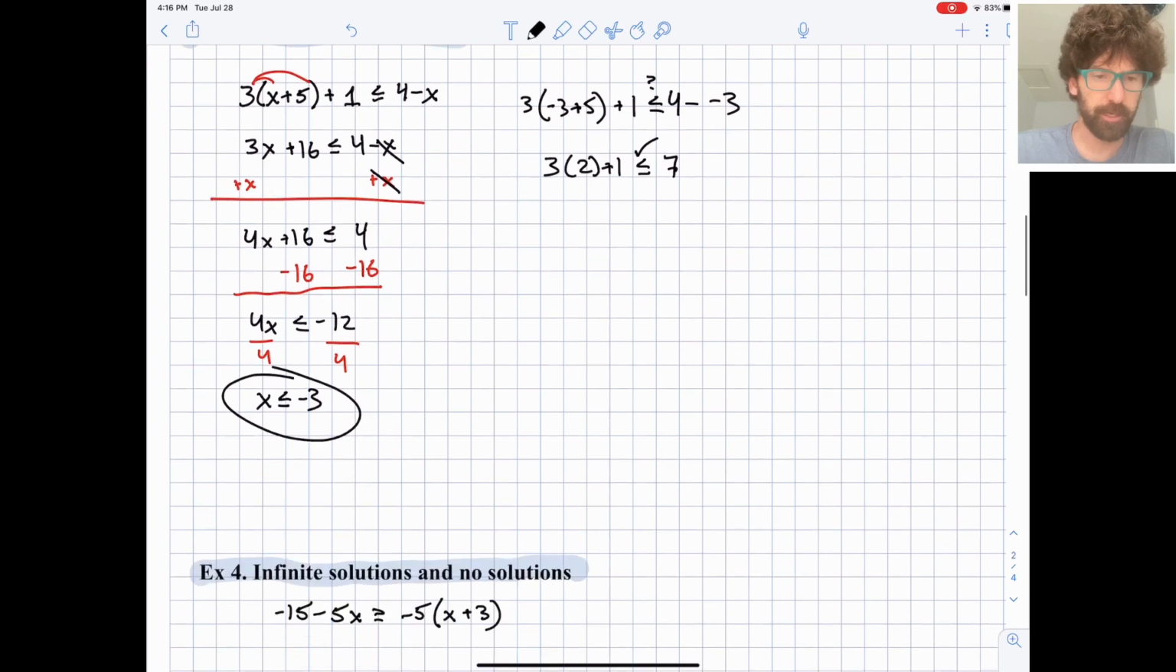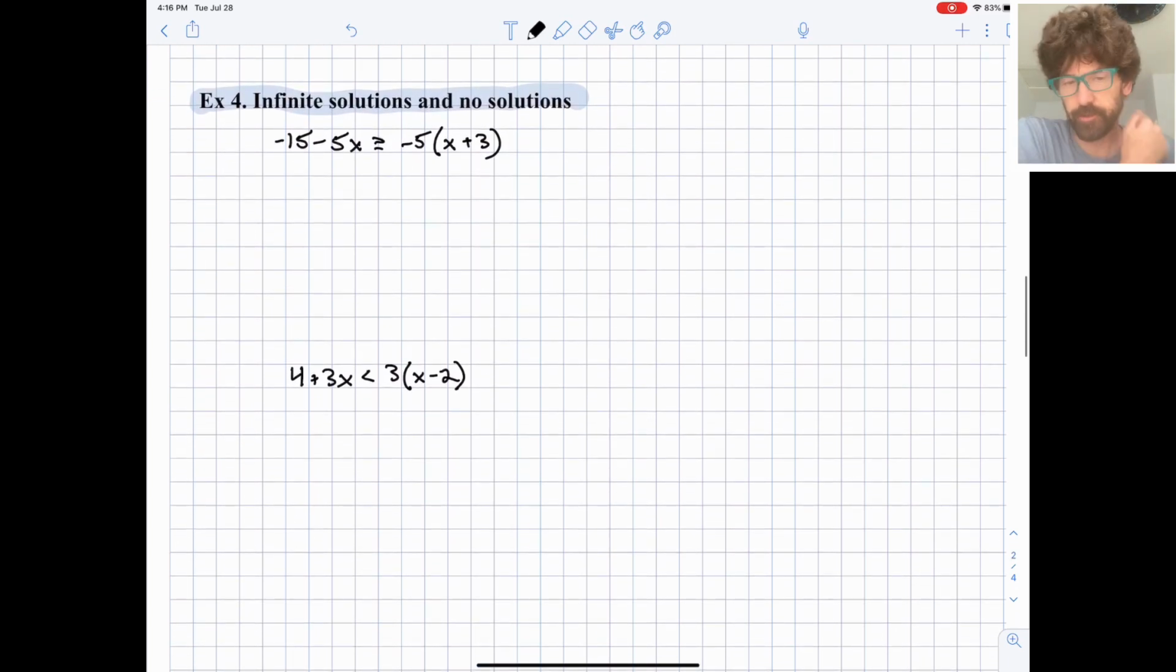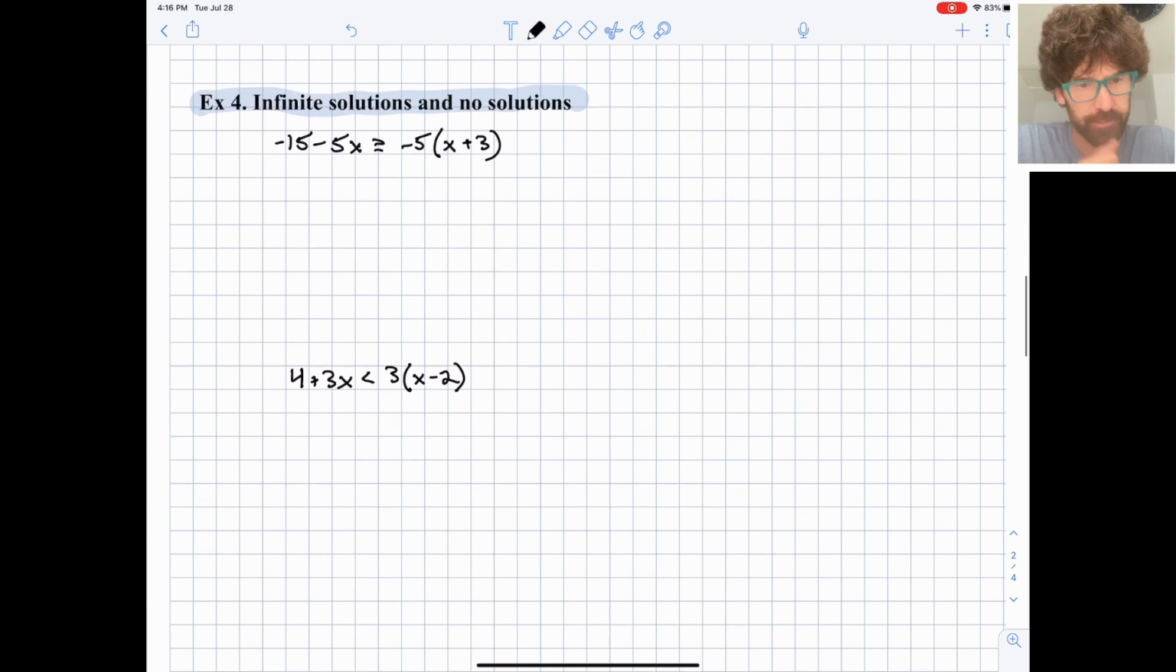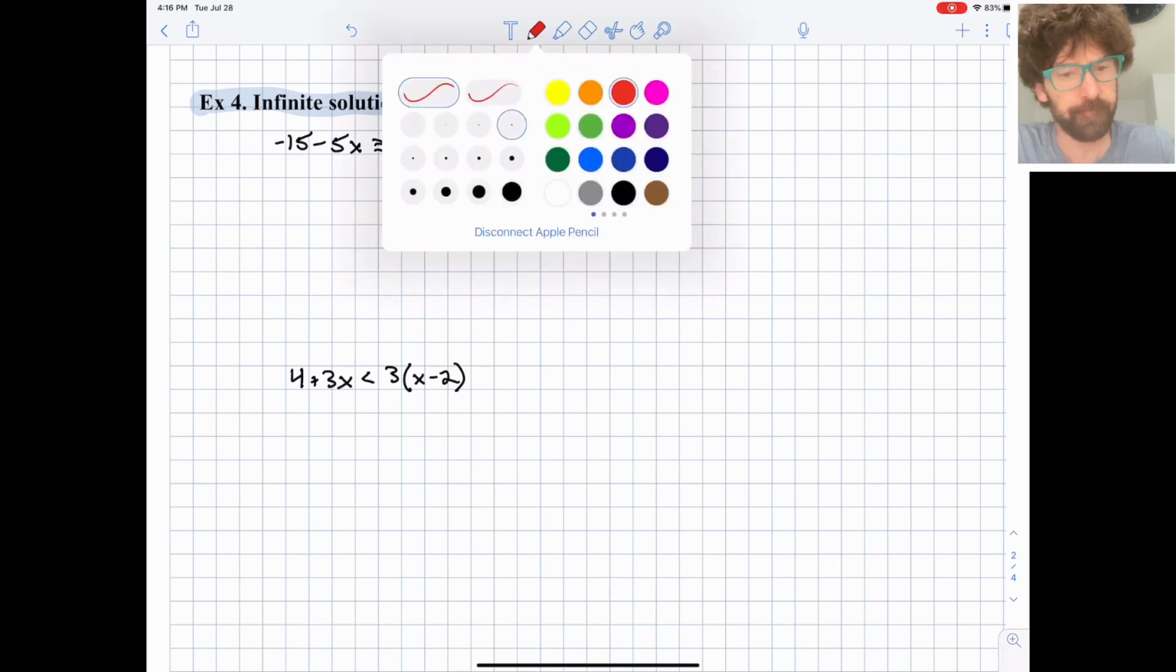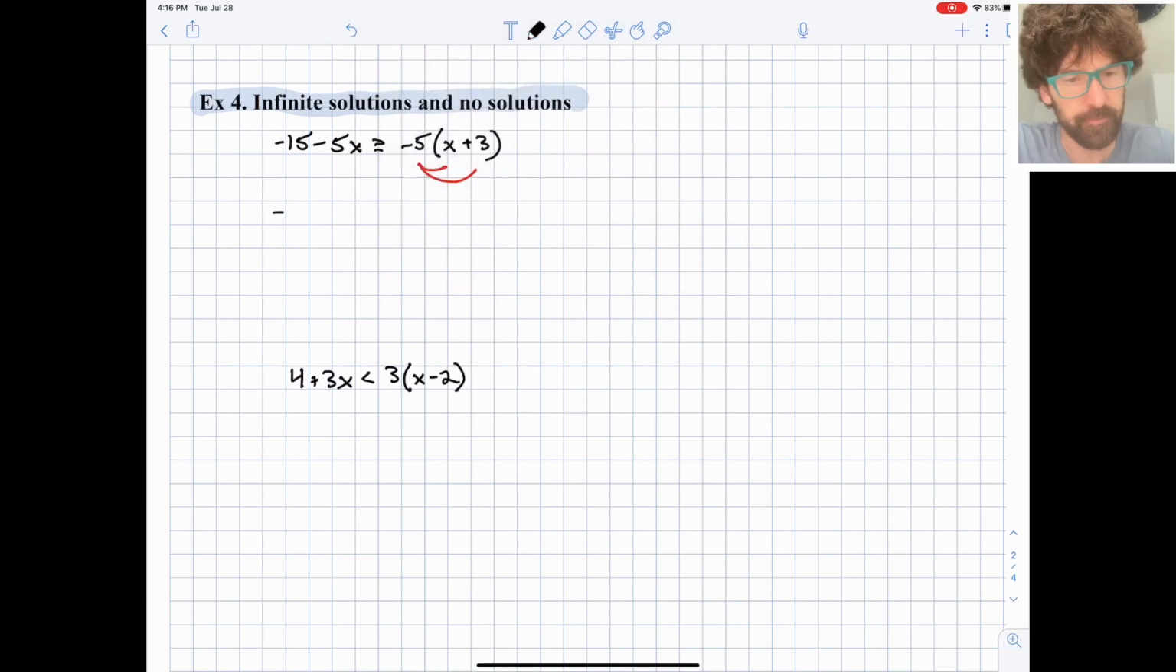I want to show you a couple curiosities. Sometimes you will get some infinite solutions, and sometimes you'll get some no solutions as well. So let's run through both of these, and that'll be the last problem for this video here. So I want to distribute on the right-hand side. Negative 15 minus 5x is greater than or equal to negative 5x minus 15.